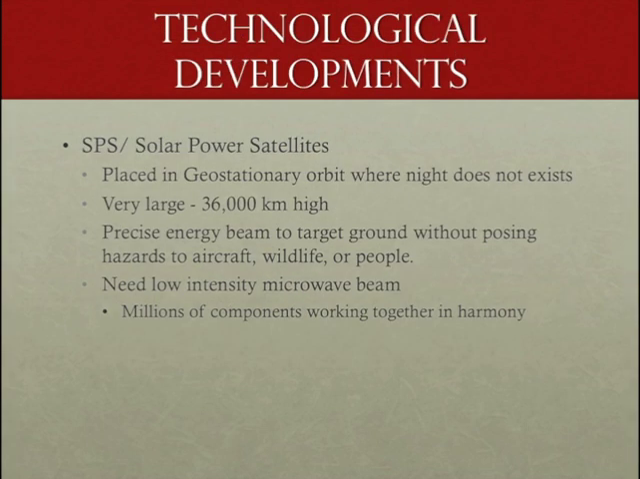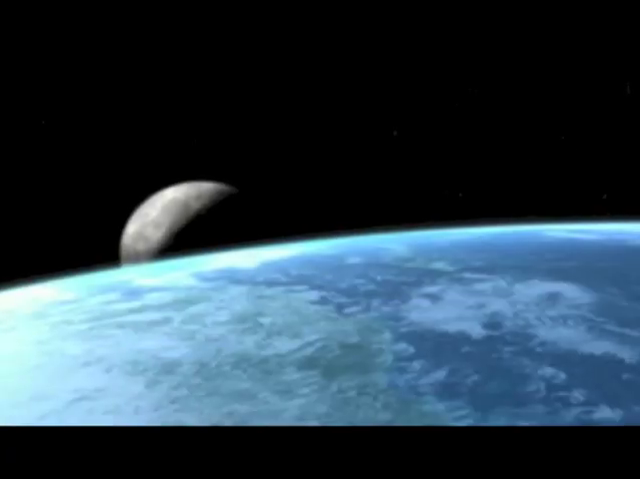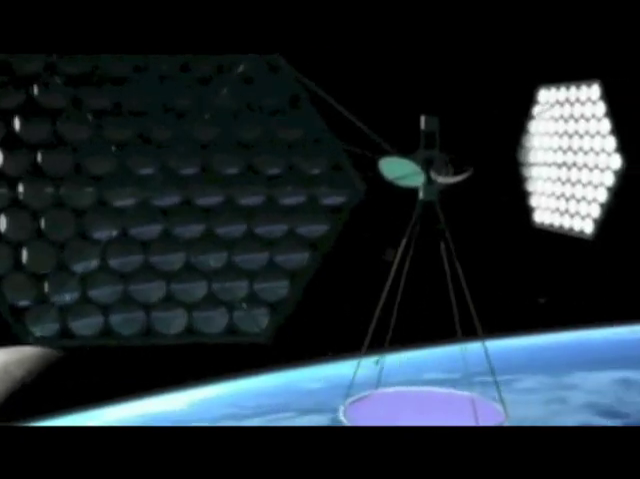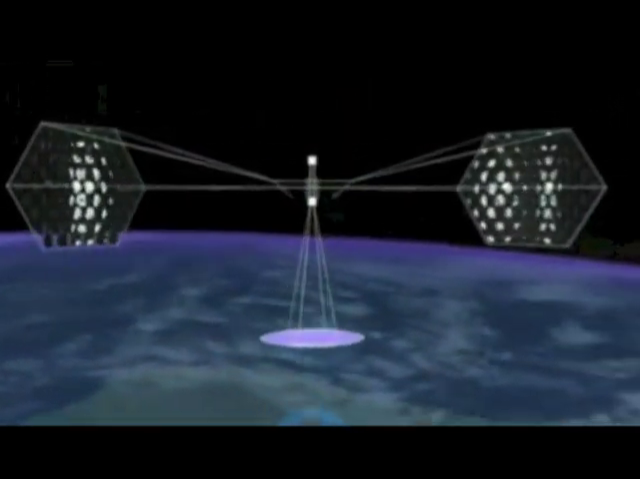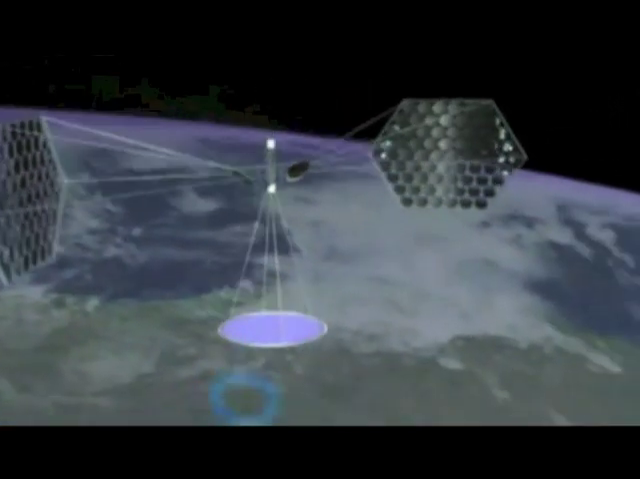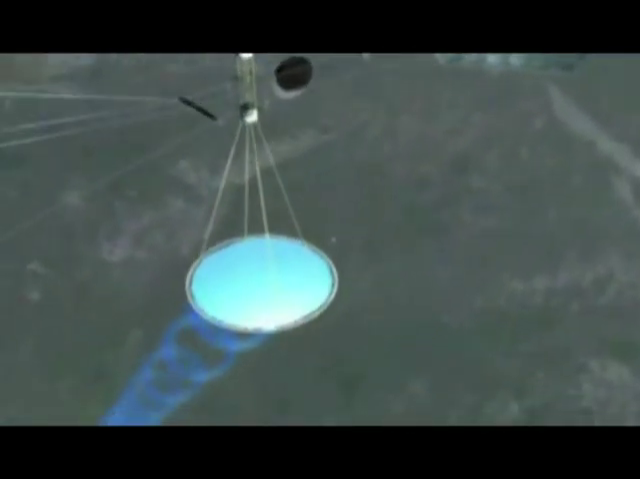Part of major technical developments in wireless power transmission are solar power satellites. These satellites are placed in the geostationary orbit where power generation is 24/7 as there is no night in this orbit. These satellites are very large and the energy must be beamed to precise points on the ground without causing harm or hazard to aircraft, wildlife, or people. The best way to transmit this energy to ground is by a low-intensity microwave beam.